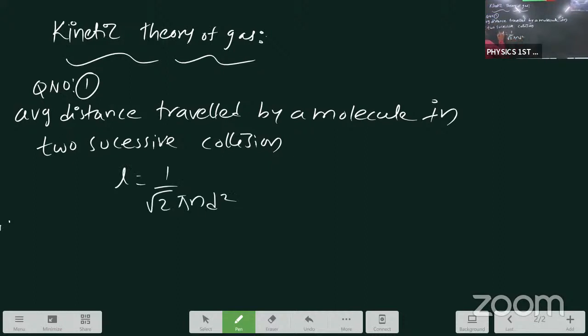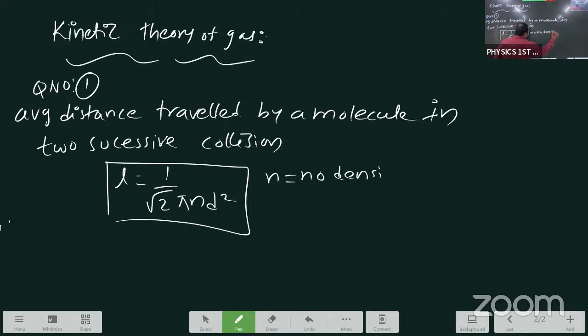This is the formula from kinetic theory of gas. Derivation also there in 4 marks. In that one, what is the L, what is the N, what is the D? L is nothing but obviously mean free path. N is nothing but number density, meaning in the given volume, how many molecules are present. Number of molecules present in the given container, number of molecules present per given volume. D is the diameter of molecule.